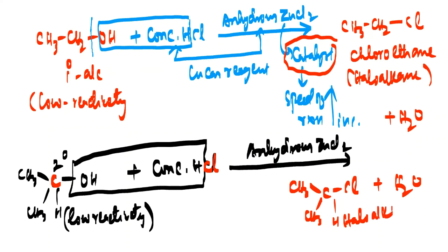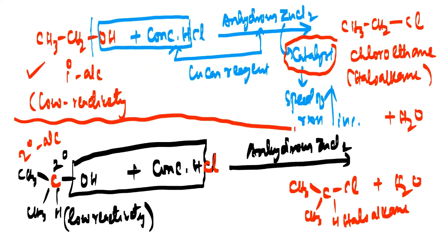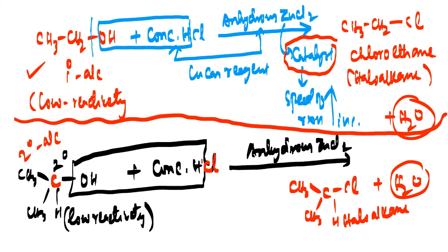So my dear friends, when 1-degree alcohol and 2-degree alcohol are treated with Lucas reagent, we are getting the haloalkanes, and the byproduct is water. So remember always one thing, that these primary alcohol and secondary alcohol are less reactive. That's why we are using the anhydrous ZnCl2 as a catalyst. Yes. So now look at the tertiary alcohol.